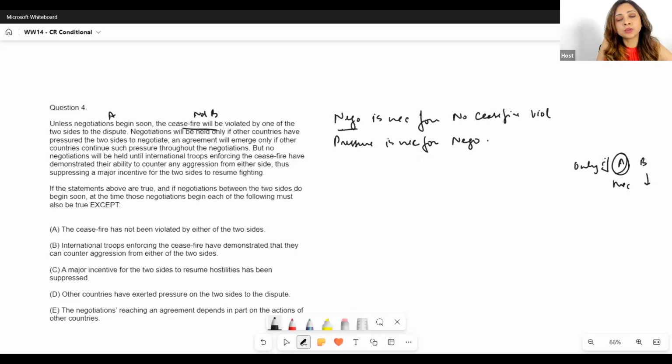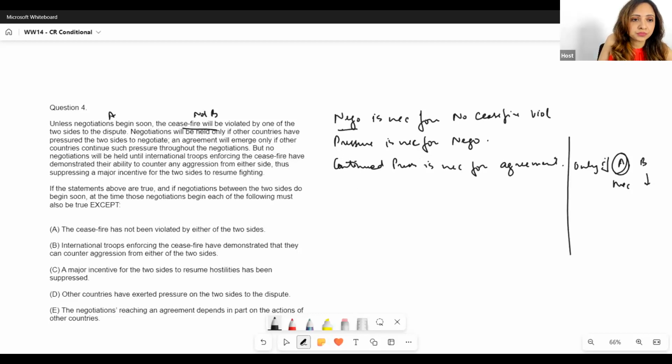An agreement will emerge only if, again, we have another necessary condition: other countries continue such pressure throughout the negotiation. So then, let's say continued pressure is necessary. Again, we have a necessary condition for an agreement. An agreement will emerge, right? So for agreement. All right.